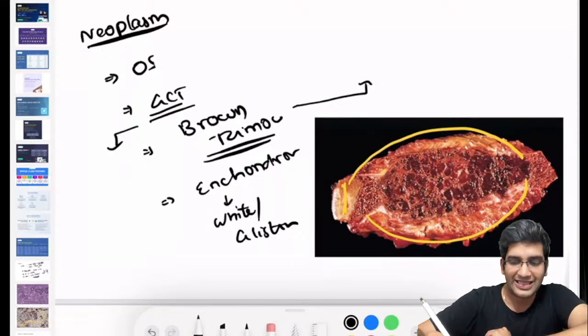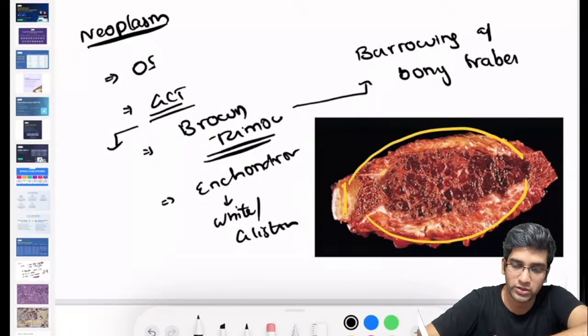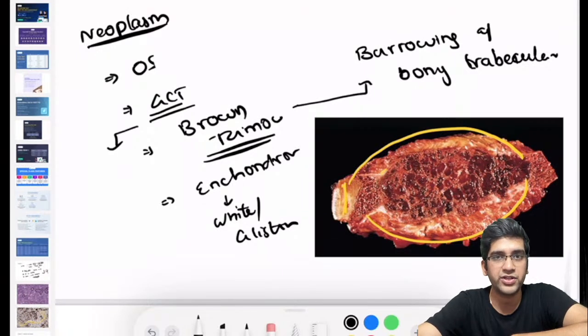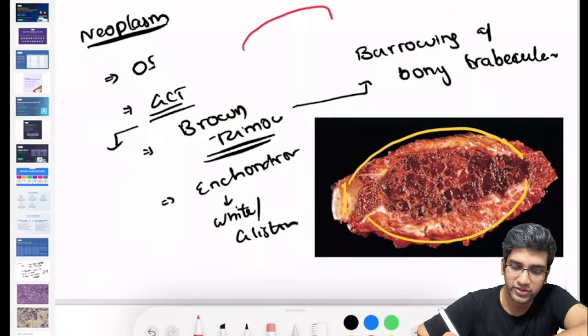Brown's tumor will have a classical finding of burrowing of the bony trabeculae. That's very, very classical of Brown's tumor. So what happens is, in a hyperparathyroid patient, there's going to be more mobilization of calcium from the bone into the serum. That's what results whenever the parathormone is high, right?